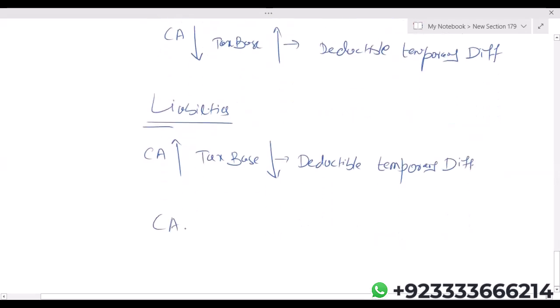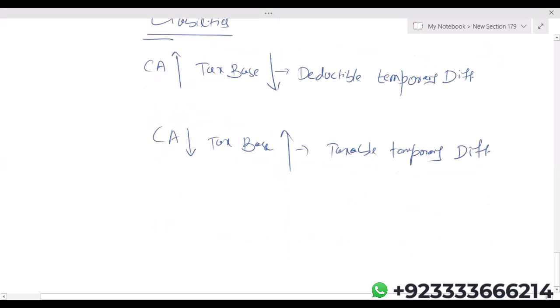In case of assets, if carrying amount is less and tax base is more, the difference is a taxable temporary difference. Okay, now there are a number of assets and liabilities where the tax base is universally the same, no change at all. So you need to know all this.